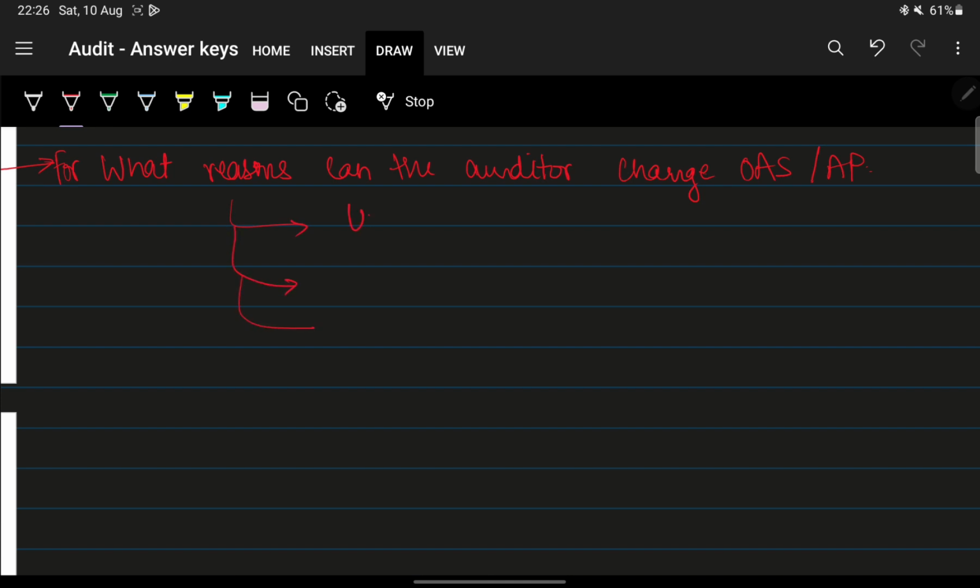First is unexpected events, then change in conditions, and lastly audit evidence obtained through audit procedures.